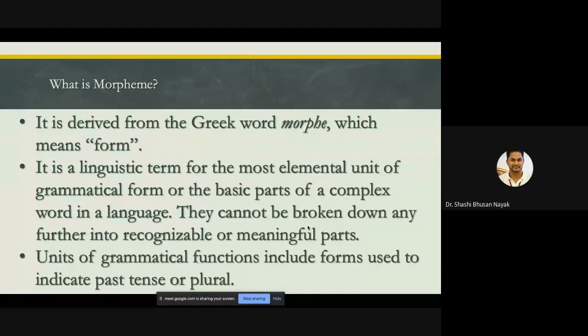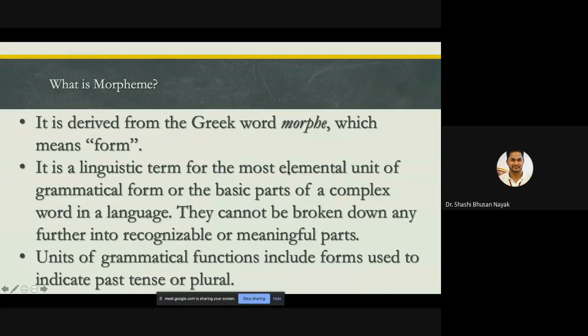But in the case of a morpheme, it is a linguistic term for the most elemental unit of grammatical form, or a basic part of a complex word. But in that case, it is about a sound unit, right? In this case, it's a unit of grammatical form. So that is the difference, because in terms of phonetics or linguistics, you need to correlate whatever you have studied in the past and whatever you are studying right now, so that you will be in a position to understand and negotiate your way towards the next chapter or next concept.